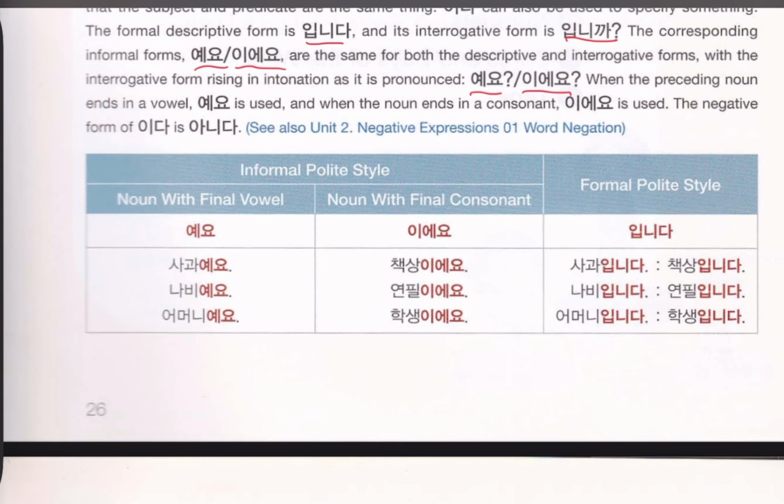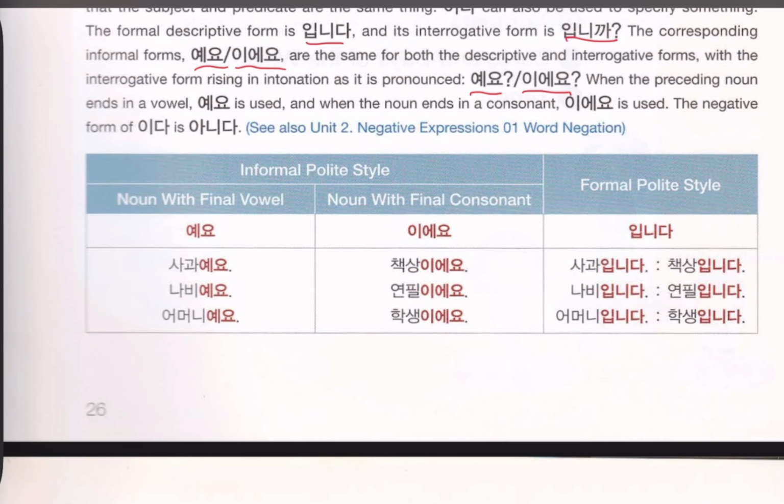Now we have some practice with our different styles. Informal polite style is 예요 and 이에요, and formal polite style is ibnida, ibnica. So I want to tell you something more. Informal polite style like 예요 and 이에요 is mostly used in our daily routine life. And formal polite style like ibnica, ibnida, samnida, this format is mostly used in news, newspaper, books, literature and magazines. So we have some practice.